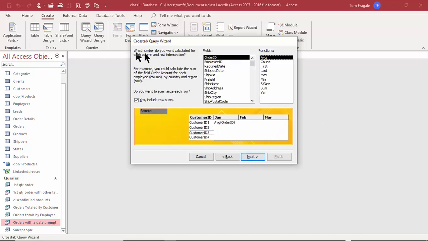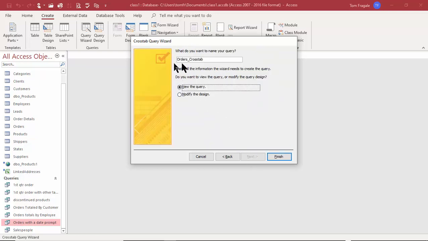Then it says, what number do you want calculated for each column and row intersection? So here we'll use a number field. I'll use order amount, and then I'll do a sum. And you have different calculations over there. So what am I asking for? I'm saying for each different customer, for each different month, let's get a sum of the orders for that month. So I'll pick on next.